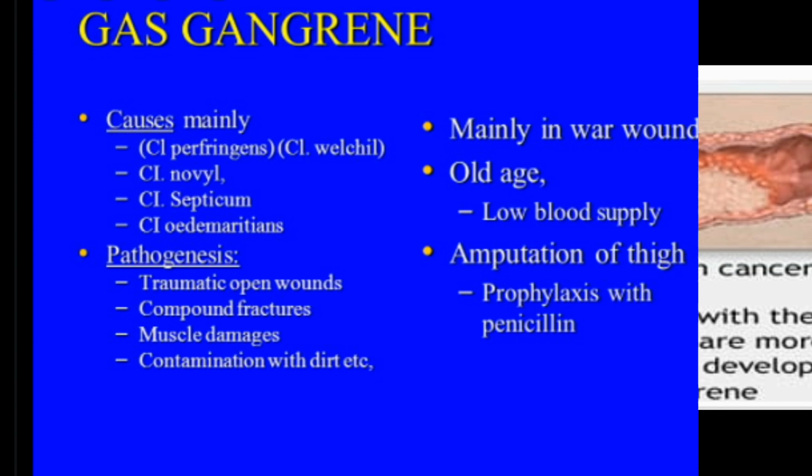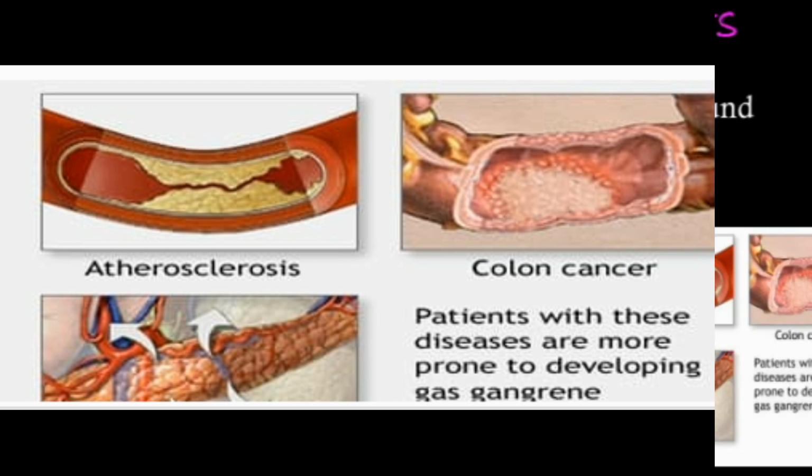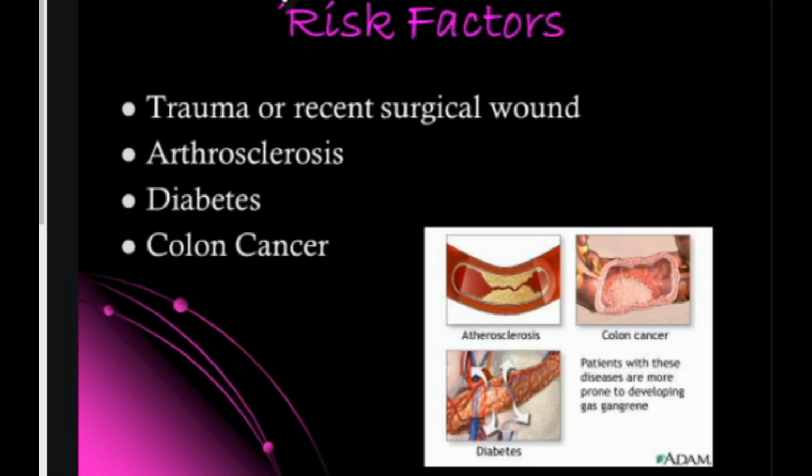What causes gas gangrene? Gas gangrene is most commonly caused by the Clostridium perfringens bacterium. In some cases, it may be caused by group A Streptococcus bacteria. The infection occurs suddenly and spreads quickly. Gas gangrene generally develops at a recent surgical or injury site. In rare cases, it may happen spontaneously, without an apparent cause.